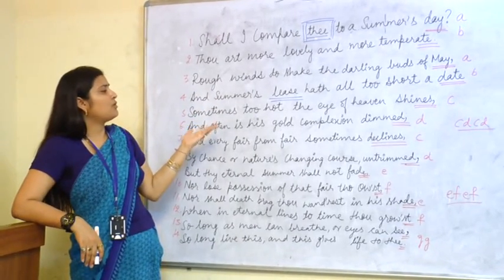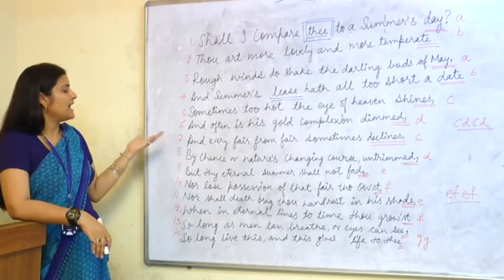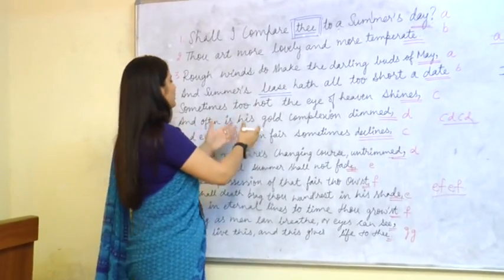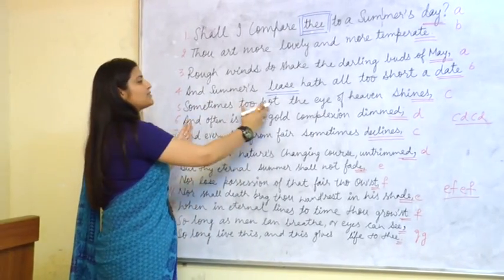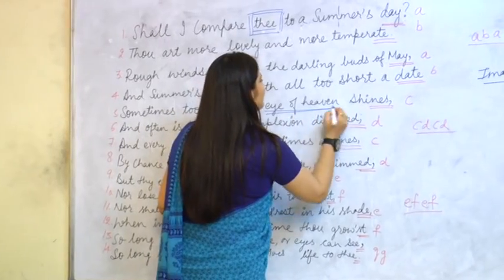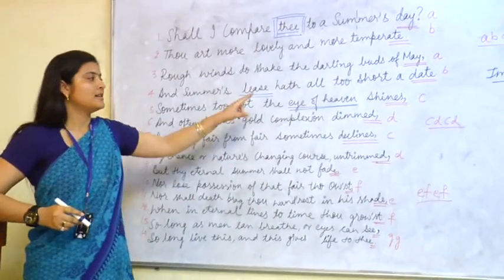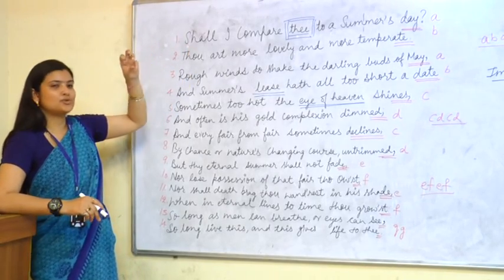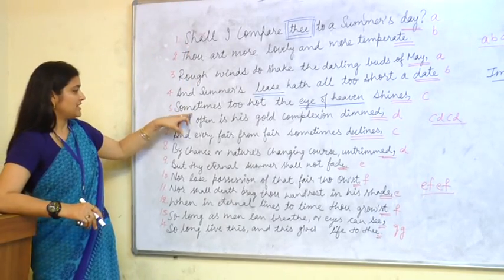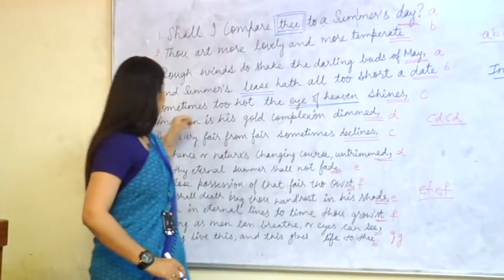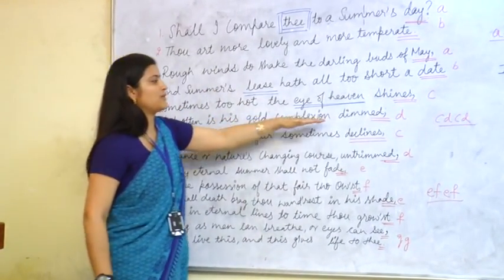Then, sometimes too hot the eye of heaven shines, and often is his gold complexion dimmed.